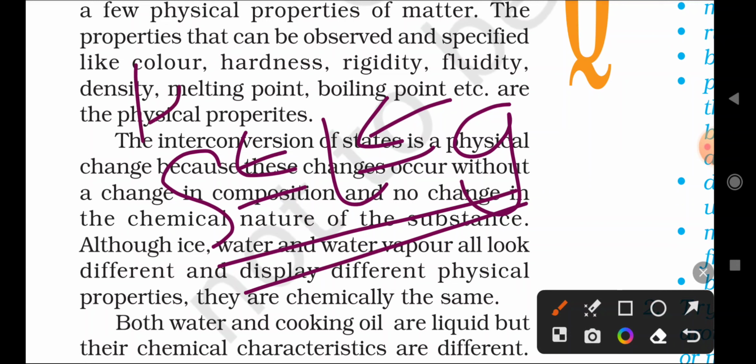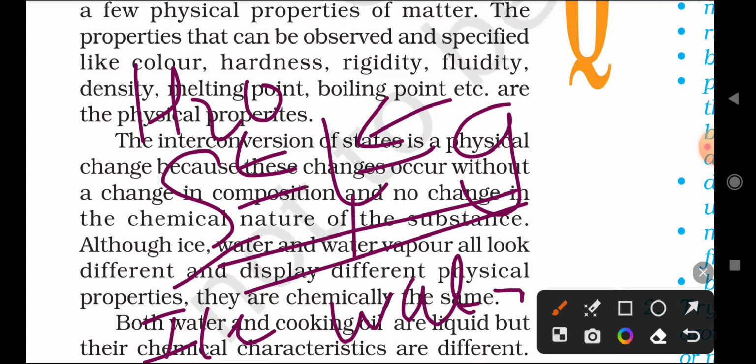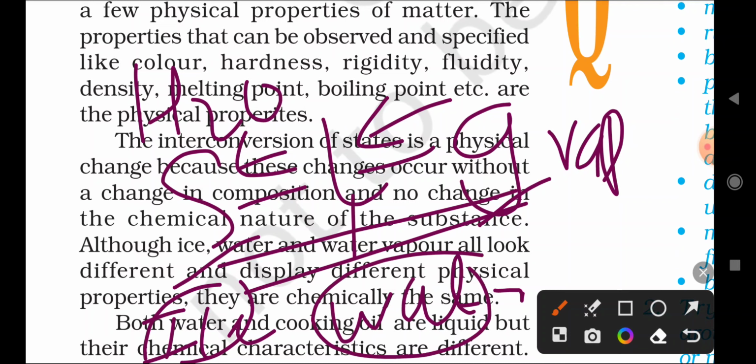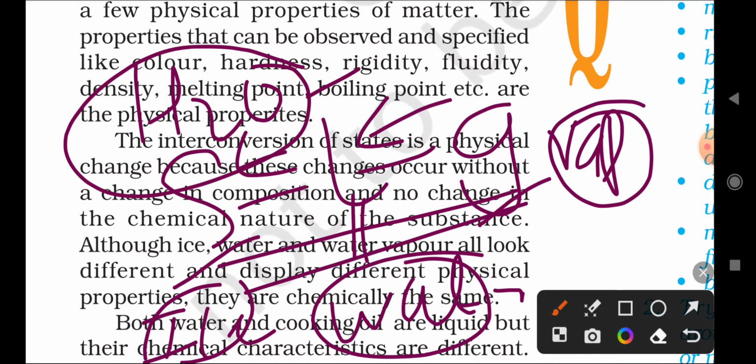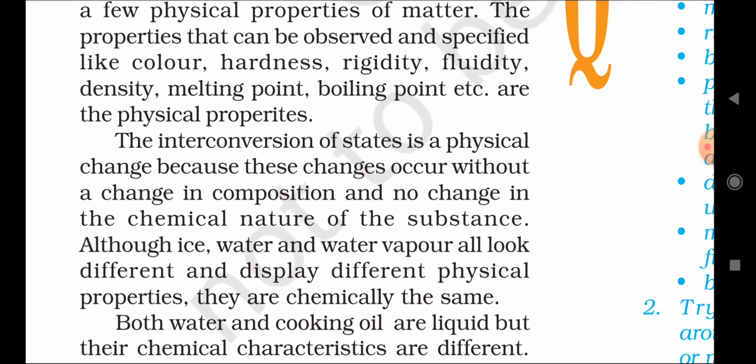For example, water. Ice, the solid state, converts into liquid water, and when the water is heated it goes to the water vapor state. First it is a solid like ice, then on heating it gives water in liquid form, and again on heating the liquid water it goes to the vapor state. But in each state the chemical formula remains the same, that is H2O only. This means the chemical composition remains the same, and only the physical state of the water changes.